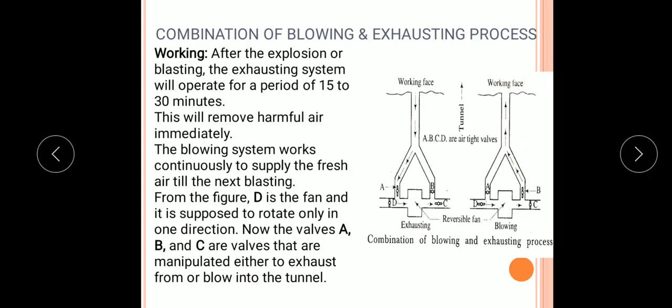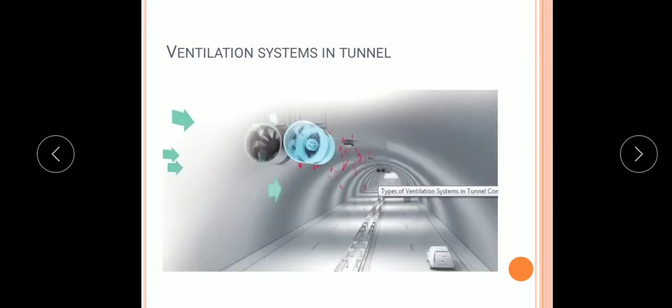From the figure, the fan is supposed to rotate only in one direction. Now the valves A, B and C are valves that are manipulated either to exhaust from or blow into the tunnel. So this is the working of the blowing and exhausting process of tunnel ventilation. Here we can see a photo in which a ventilation system is provided in the tunnel. Here we can see exhaust fans are provided. This is the direction of wind.